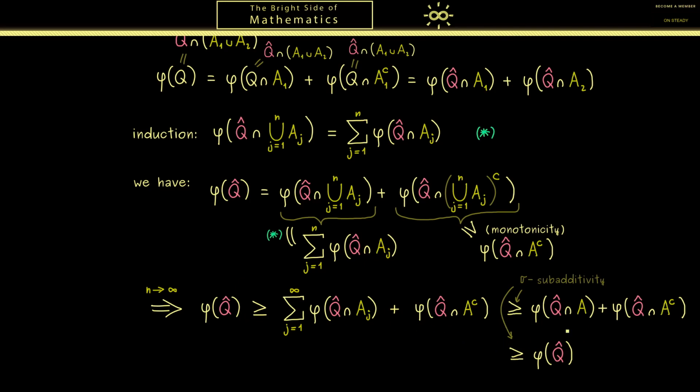In particular we get, because this whole equality holds no matter which subset Q hat we choose, the defining property for A being in A phi. Please recall, this was our goal all along, because it shows now that A phi is indeed a sigma algebra. In fact, we have also proven part B in the proposition, because this equality gives us the sigma additivity for our measure. You see this because Q hat can be any set. In particular, it could be A itself. And then we have the measure of the infinite union is equal to the infinite sum. Okay, so here you see we have everything, this closes the proof.